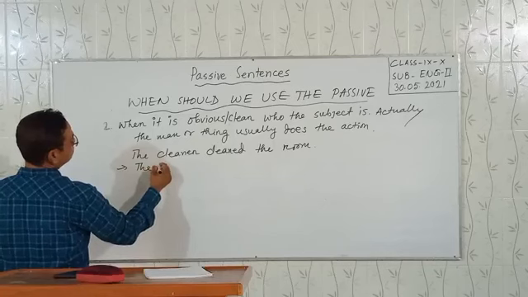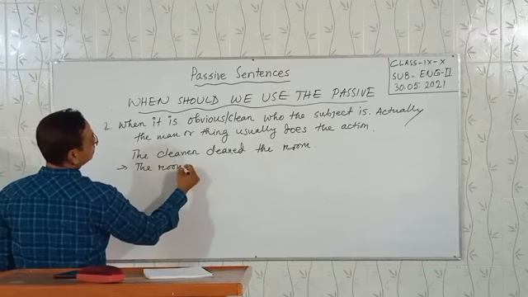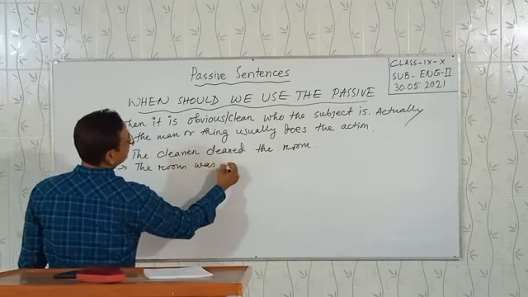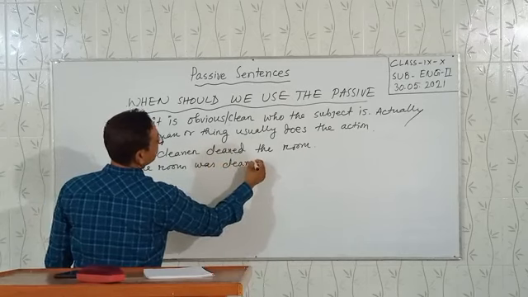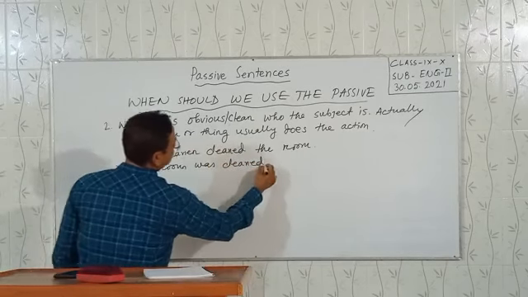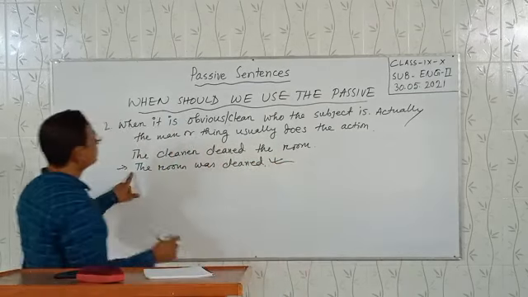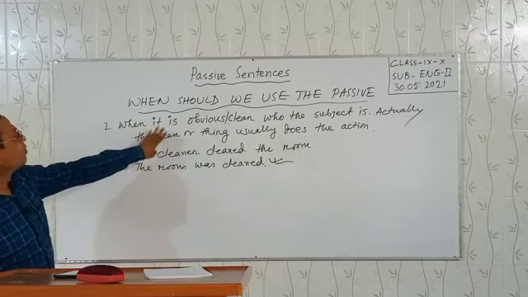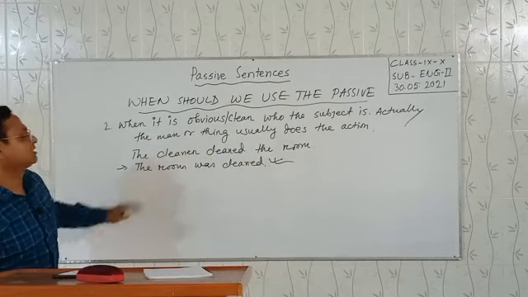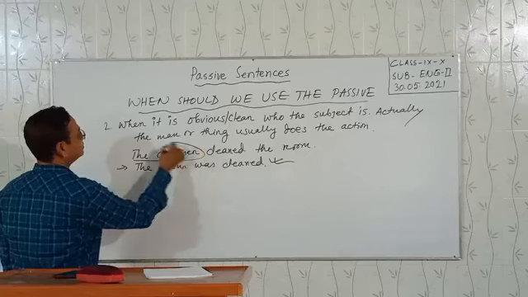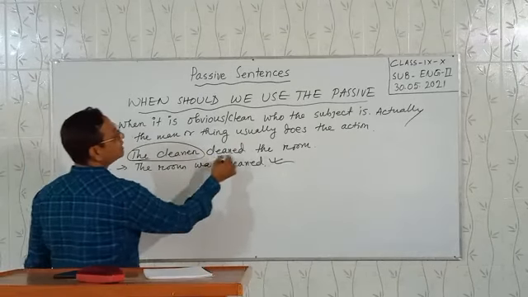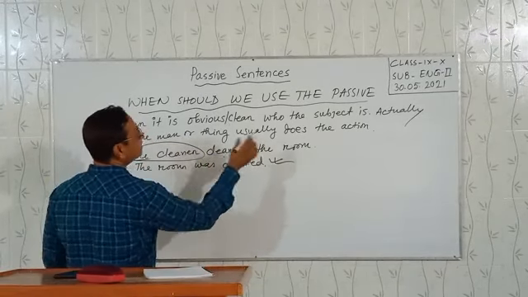The room was cleaned. This is the passive sentence, dear students. When it is clear who does the action, and we know the cleaner always cleans the room.